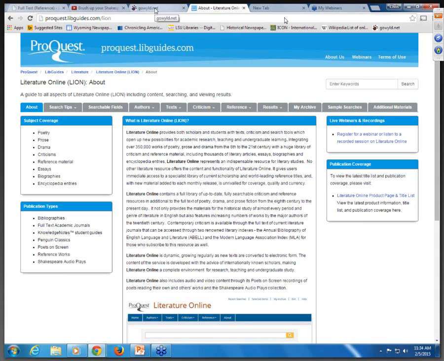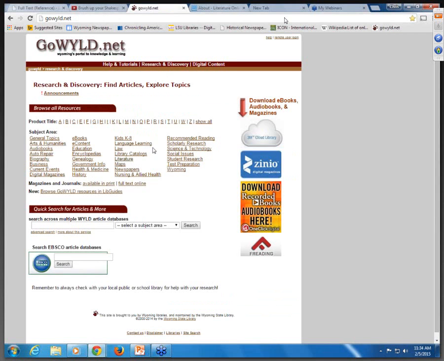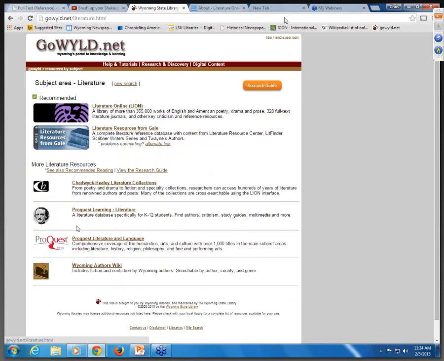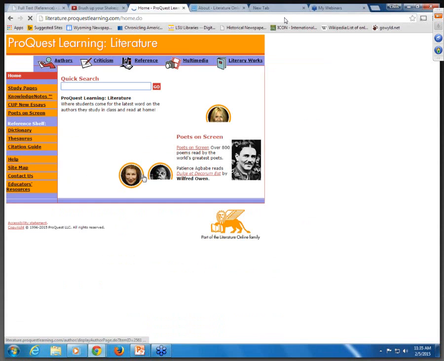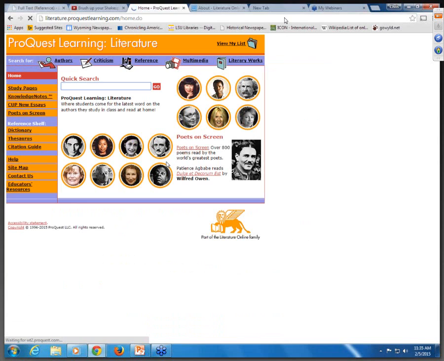A ProQuest literature database specifically for K-12 students will be a good one to use, and it's also here under literature. It's called ProQuest Learning Literature, and it's specifically for K-12 students. Again, you will find author criticism study guides. You'll see those tabs here across the top.